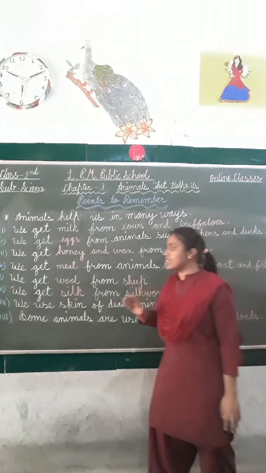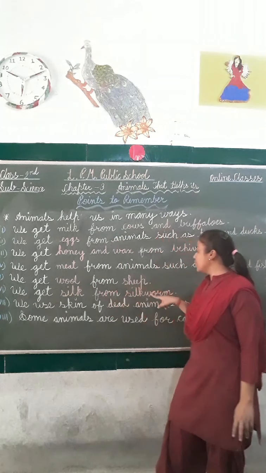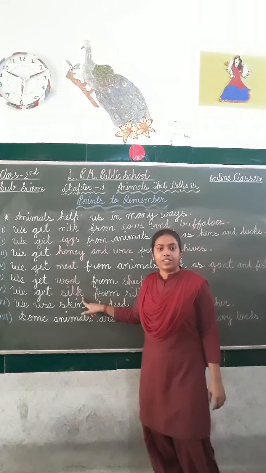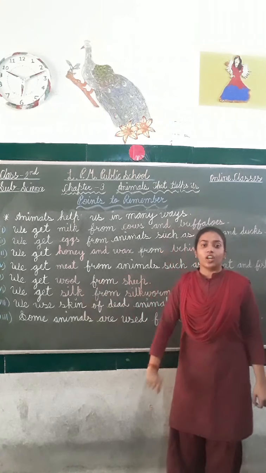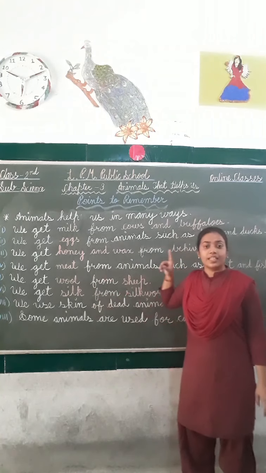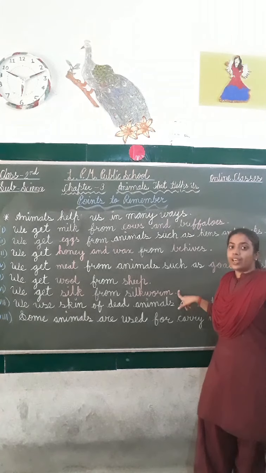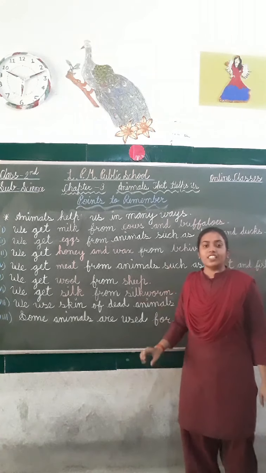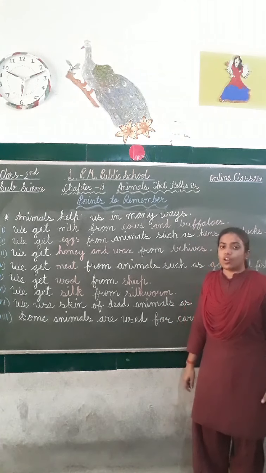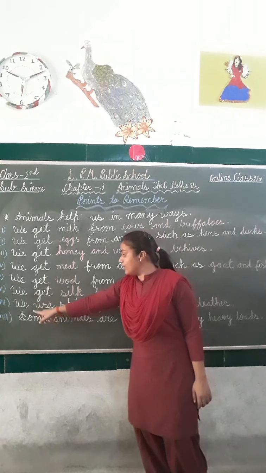Okay. Now let's discuss our next topic. We get silk from silkworm. Silk is a fiber that is used to make cloth, and the silk fiber comes from the silkworm. Silk is used to make saris, scarves, shawls, etc. Now students, let's come to the next point.